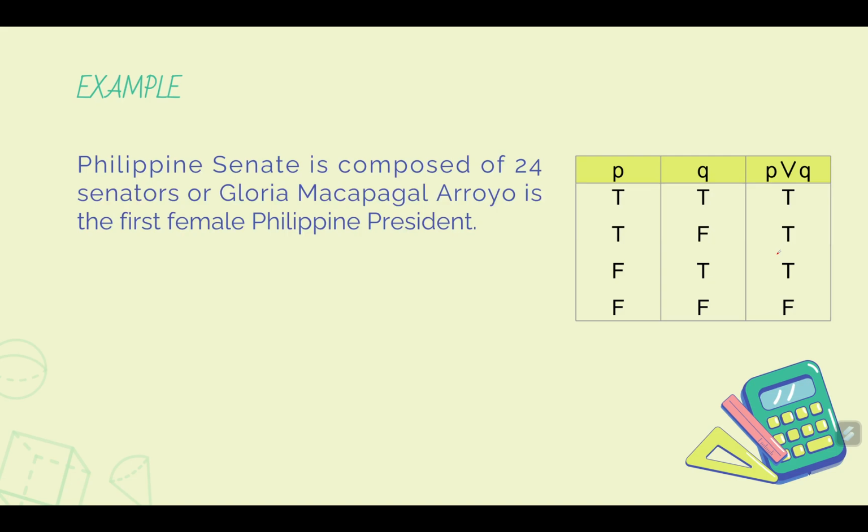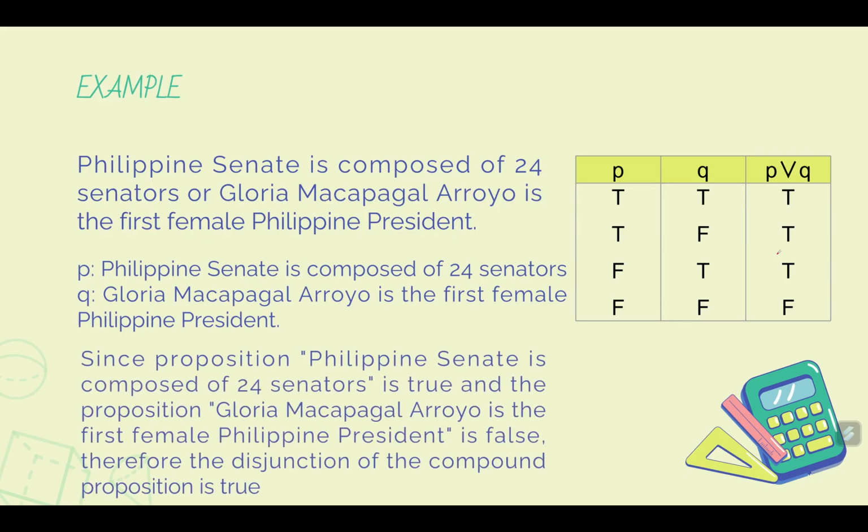So therefore, we have the statement P to be true and the statement Q to be false. So we look at the table where P is true and the statement Q is false. So we conclude that the combined statement P or Q is true.